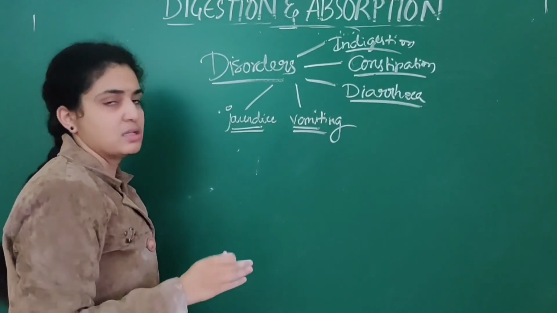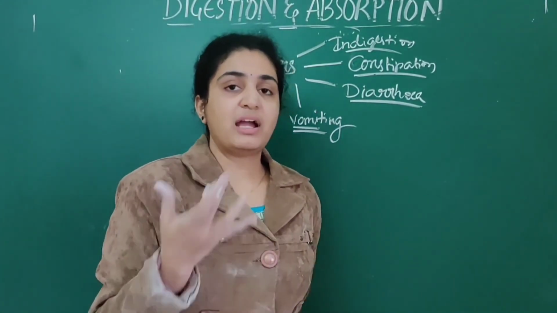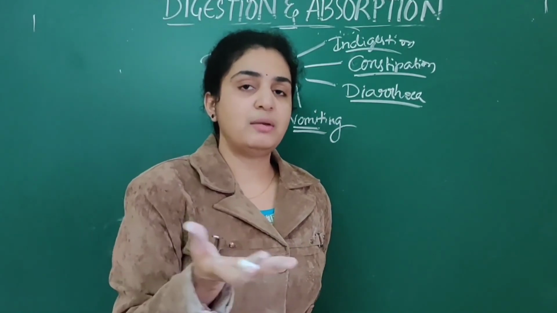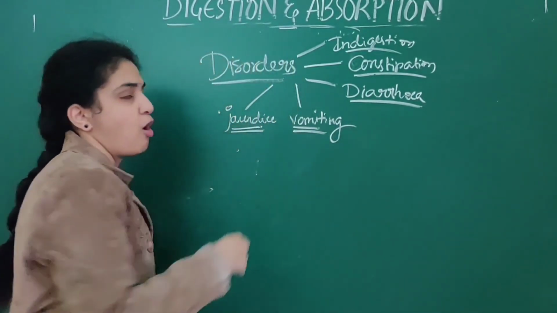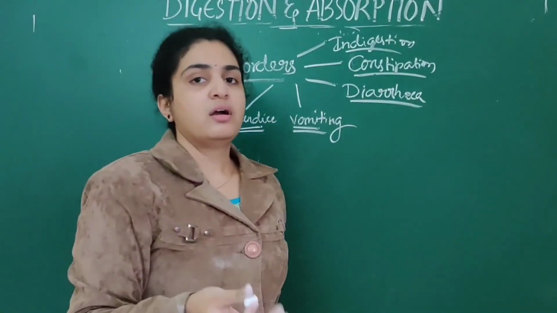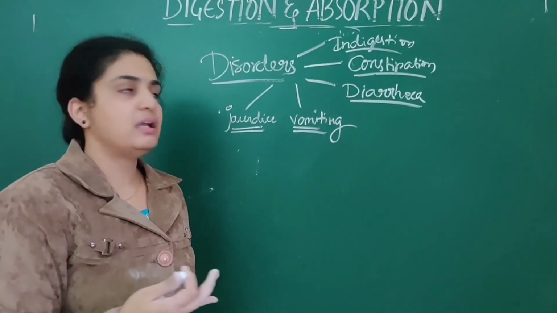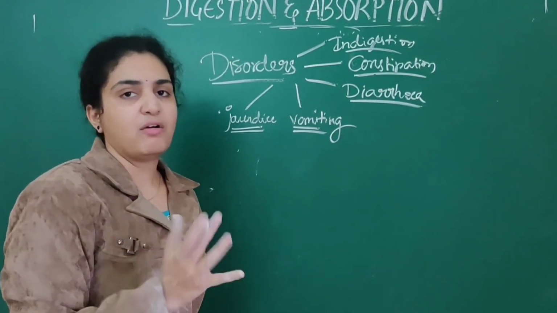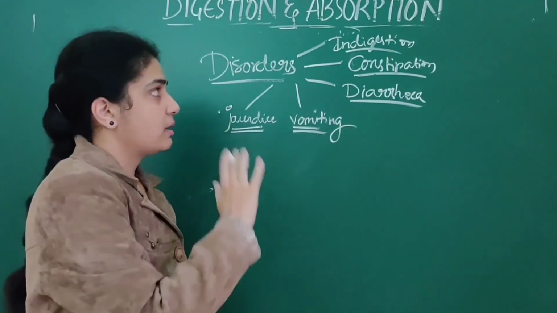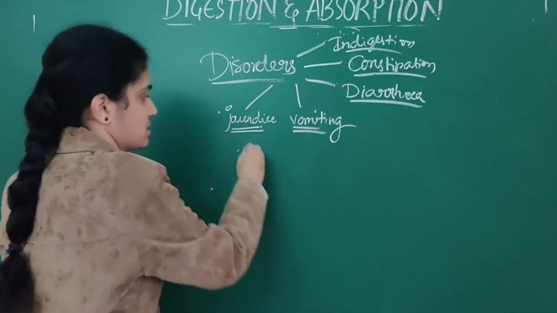First is jaundice, deposition of yellow pigments due to bile. Vomiting, ejection of contents through the stomach. Diarrhea, increased fluidity of discharge. Constipation, irregular bowel movements. Indigestion is when food is not properly digested.